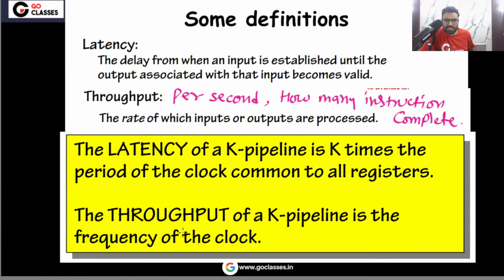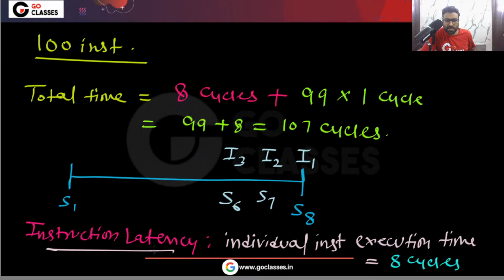The throughput of a k stage ideal pipeline, meaning there is no data hazard, no structural hazard, no control hazard, you have an ideal pipeline, is basically the frequency of the clock. This is what we were discussing. And the instruction latency is the individual instruction execution time. Individual instruction will go through all the stages.